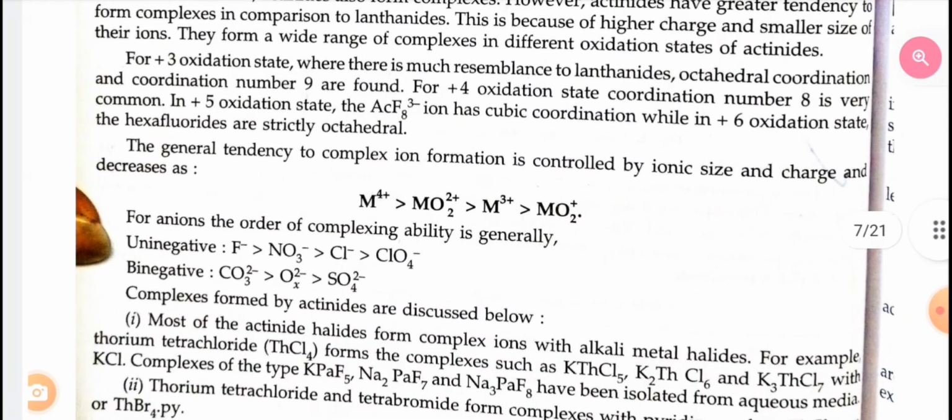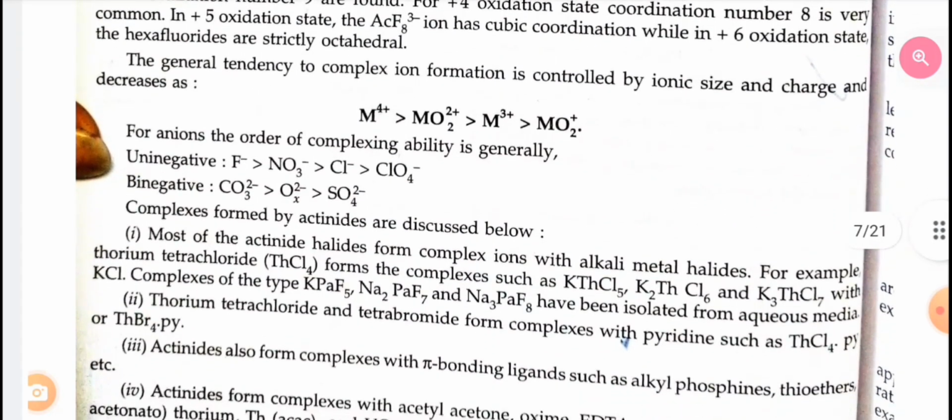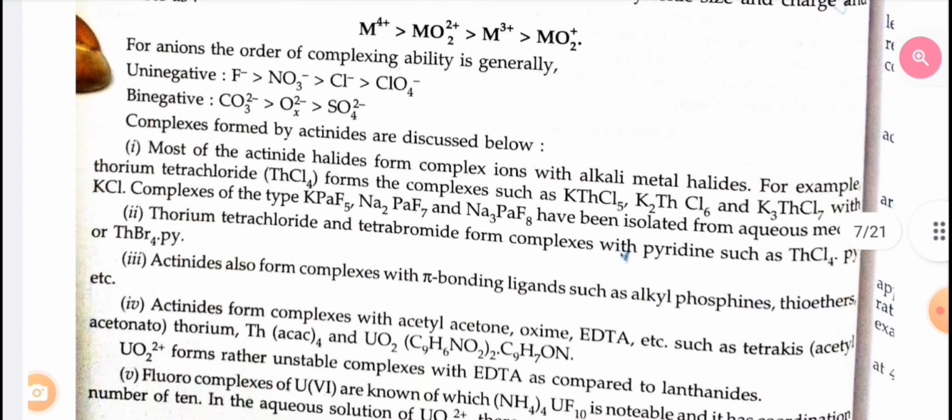For anions, the order of complexing ability is generally, for uninegative: F- is greater than NO3- is greater than Cl- is greater than ClO4-. Complexes formed by actinides are discussed below. Thorium tetrachloride and tetrabromide form complexes with pyridine, such as thorium chloride 4 pyridine and thorium bromide 4 pyridine.